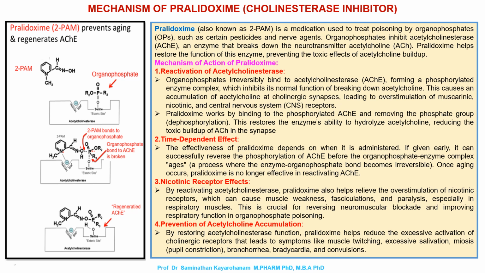4. Prevention of acetylcholine accumulation. By restoring acetylcholinesterase function, Pralidoxime helps reduce the excessive activation of cholinergic receptors that leads to symptoms like muscle twitching, excessive salivation, miosis, pupil constriction, bronchorrhea, bradycardia, and convulsions.